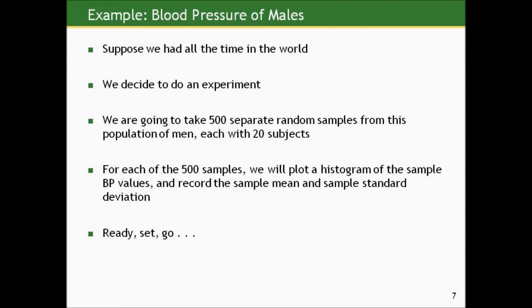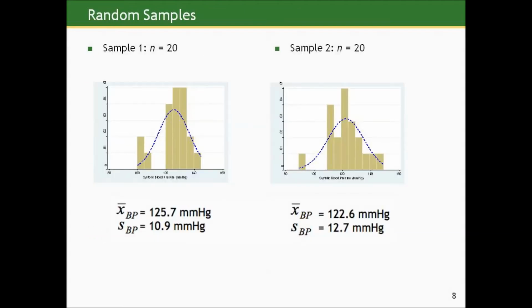So here we go. Sample 1, n equals 20. Here's the histogram. And what I've done is superimposed a normal curve over it with the same mean and standard deviation of the sample. And you can see, well, there's only 20 observations here, so it's hard to get a sense of the shape of the distribution at the population level from which the sample came, but it's not that bad of a fit to a normal curve given that there's only 20 observations in it. And the mean here is 125.7 millimeters of mercury, and the sample standard deviation is 10.9.